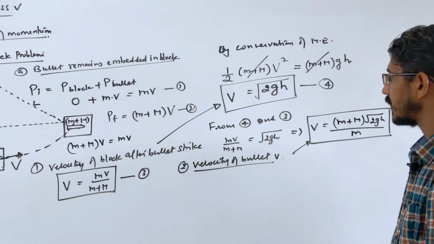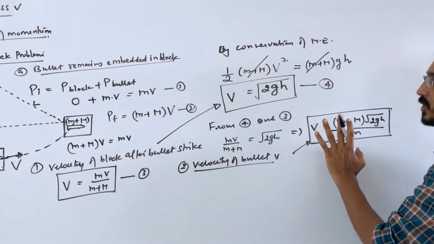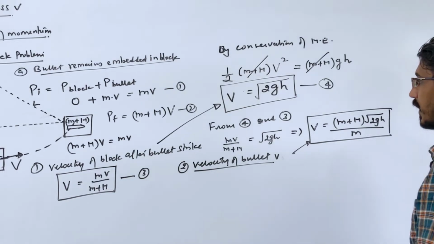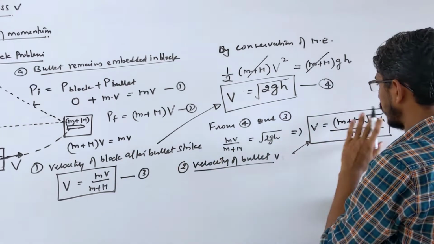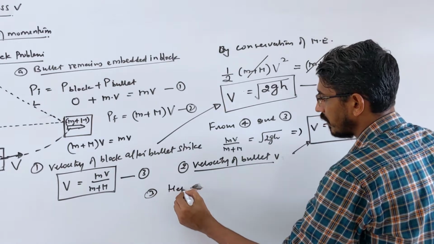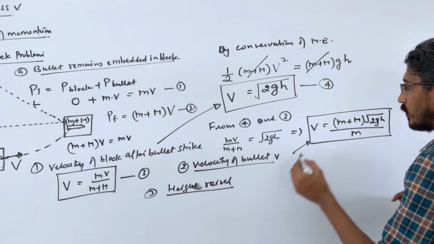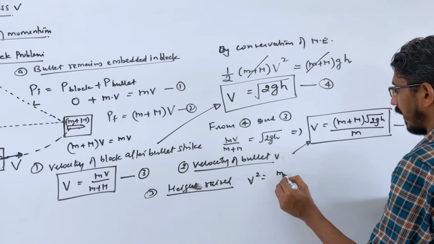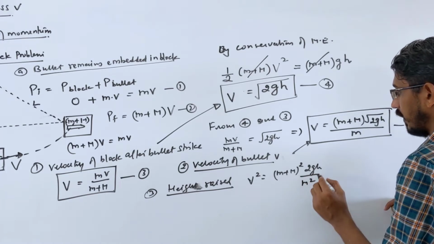Now we are interested in knowing how much this height is raised. Height they can ask you in terms of the velocity of the bullet again. So this formula only, we just have to rearrange. Let's rearrange this formula. If you square on both sides, then it looks like this. Third question we are answering, which is called height raised. How much height will it rise? So this equation, equation number 5, square on both sides: V square is equal to m plus M square 2gh by m square. H we have to calculate.